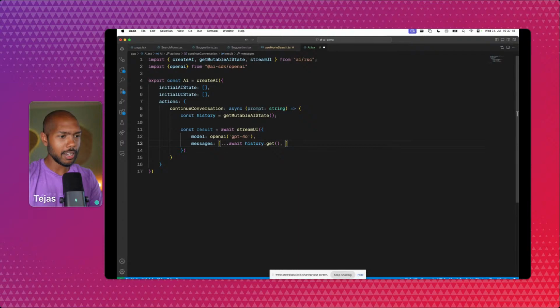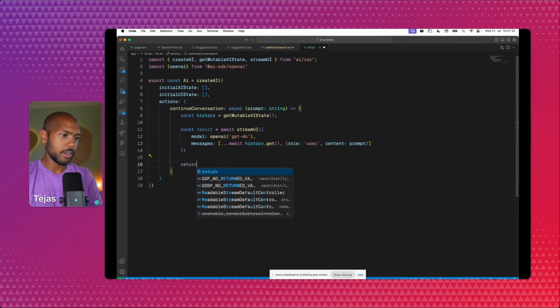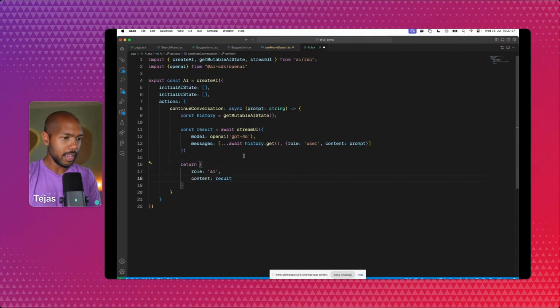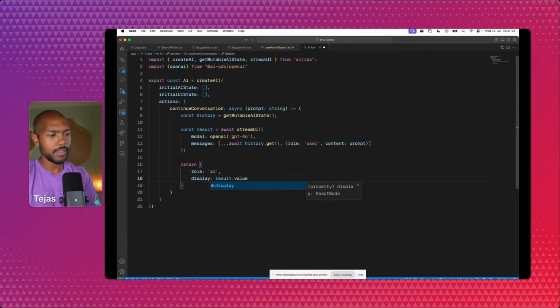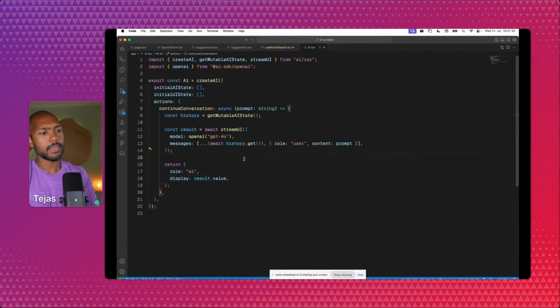We'll await history.get, and we'll pass in the prompt from the user. Then we return, and we'll say role is AI, content is the result's value. Instead, we'll say display is the result's value. Cool, sorted. This is great.